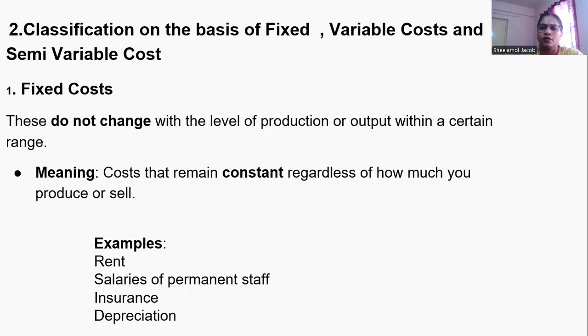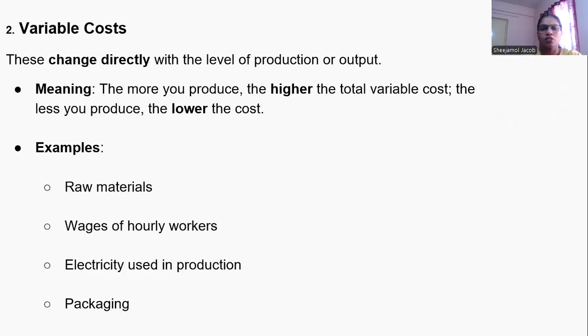Then the second classification is on the basis of fixed, variable and semi-variable cost. What is fixed cost? These do not change with the level of production or output within a certain range. This is fixed for a level of activity or for a specified period of time, and these are constant for a particular period of time. Examples: rent, salaries, insurance, depreciation, etc.